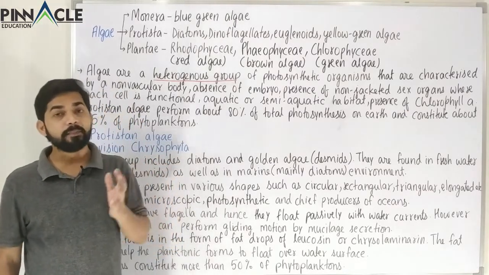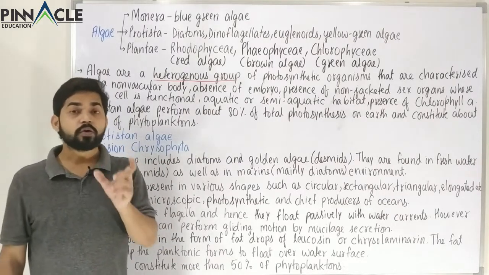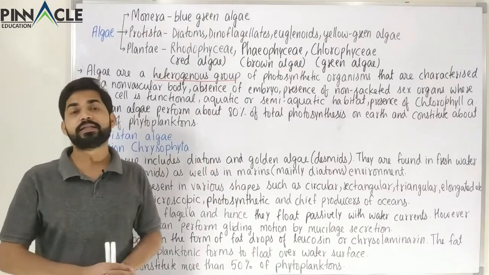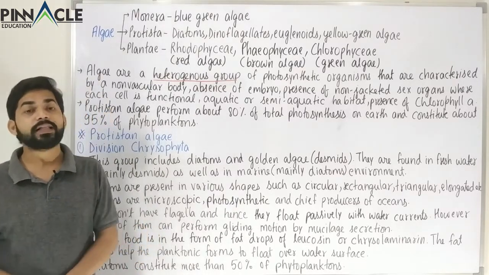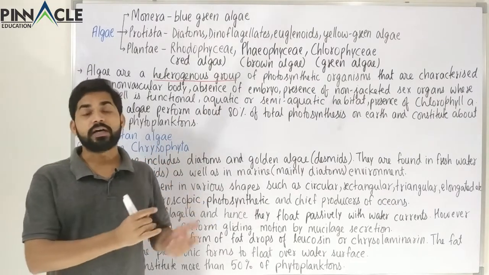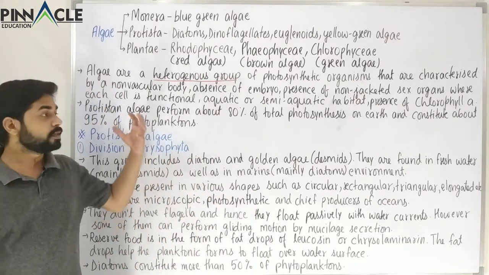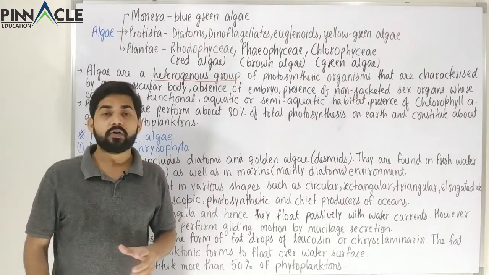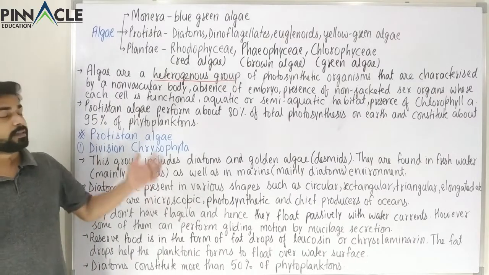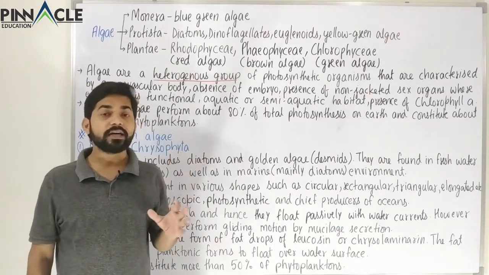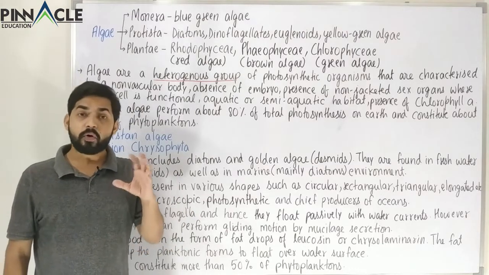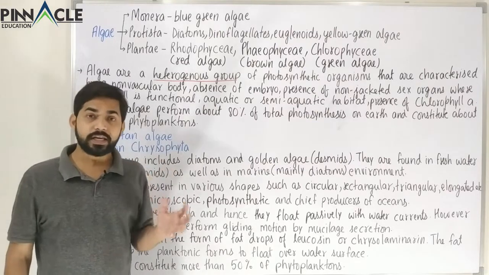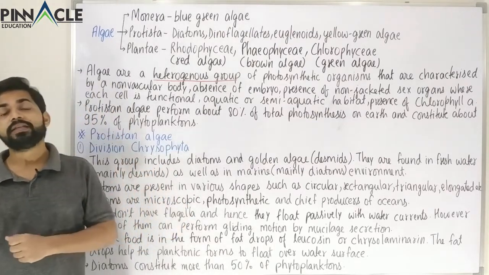For example, the members of alga have chlorophyll A. Obviously there are other photosynthetic pigments also present in the case of alga, but this chlorophyll A should be there, it is a must. Apart from that, alga members show a unique property, and that is called a non-vascular body or non-vascular structure. Apart from that, these have normal aquatic or semi-aquatic or very moist habitats like ponds or lakes or very moist soil or marshy areas. So alga normally lives in these areas.